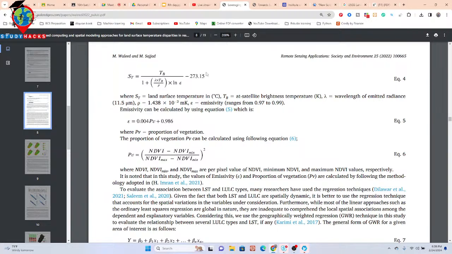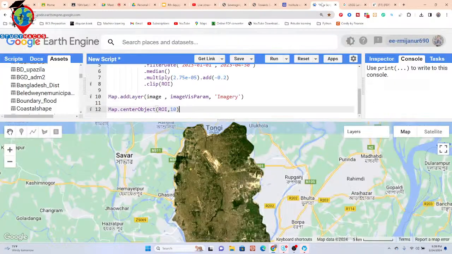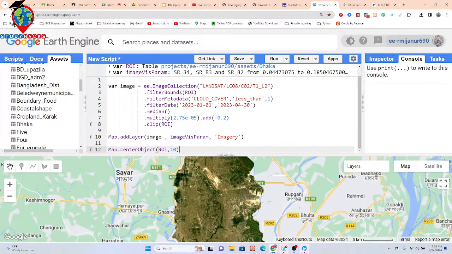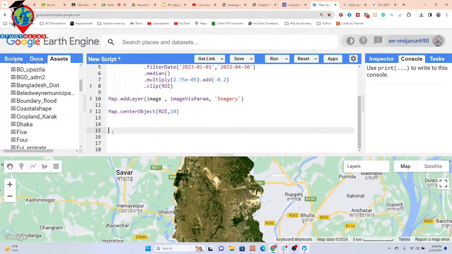Okay, so now let's check one by one. We try to complete all of those steps and then calculate the LST using the Google Earth Engine platform. So after getting this image, I need to calculate the NDVI, the normalized difference vegetation index. We already know how we can easily calculate the NDVI.